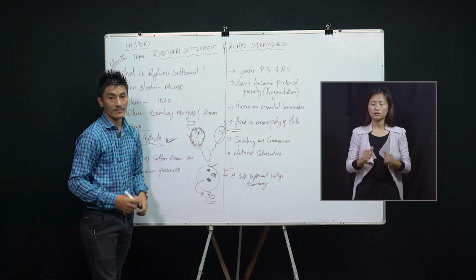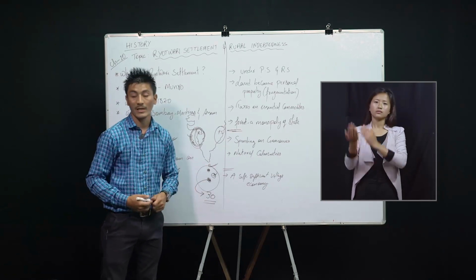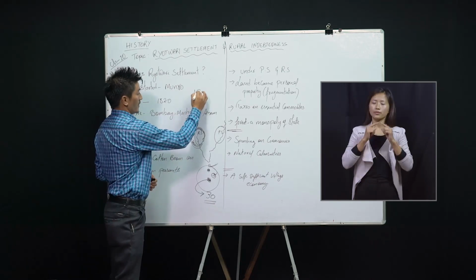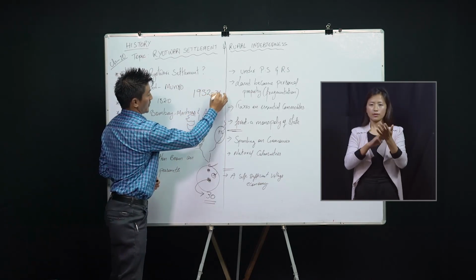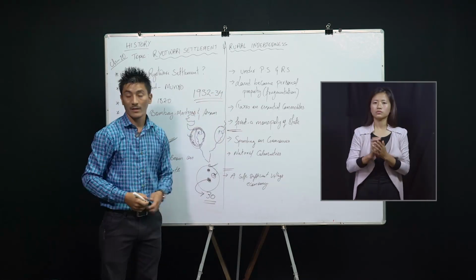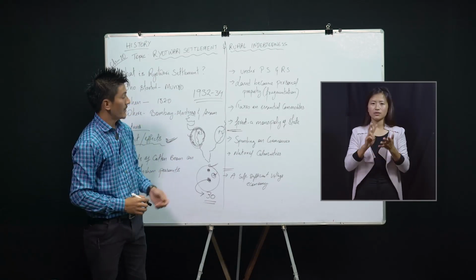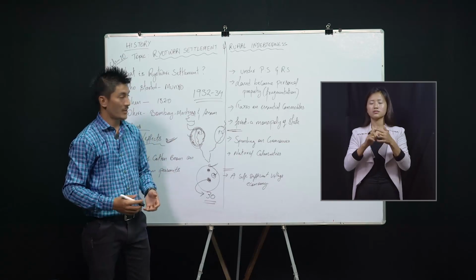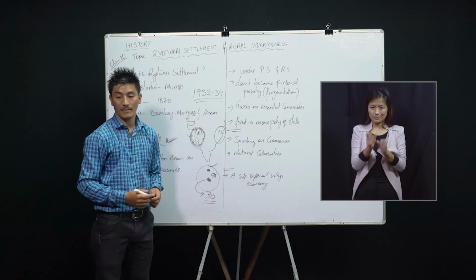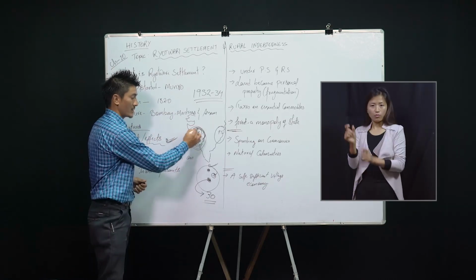In addition, there was one historical happening that was going on in India at that time. That is the Great Famine of 1832 to 34. In this severe famine, many of the cattle which the peasants or the farmers were rearing died, and more than half of the population here in the region of Deccan died.